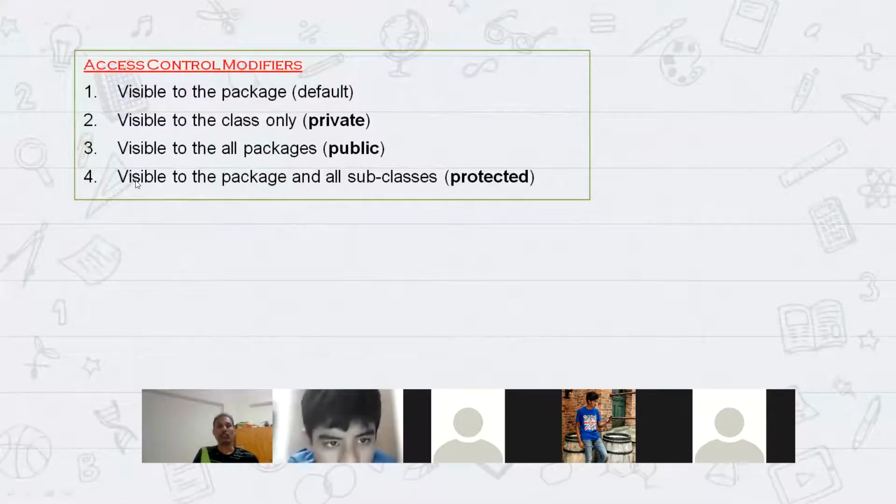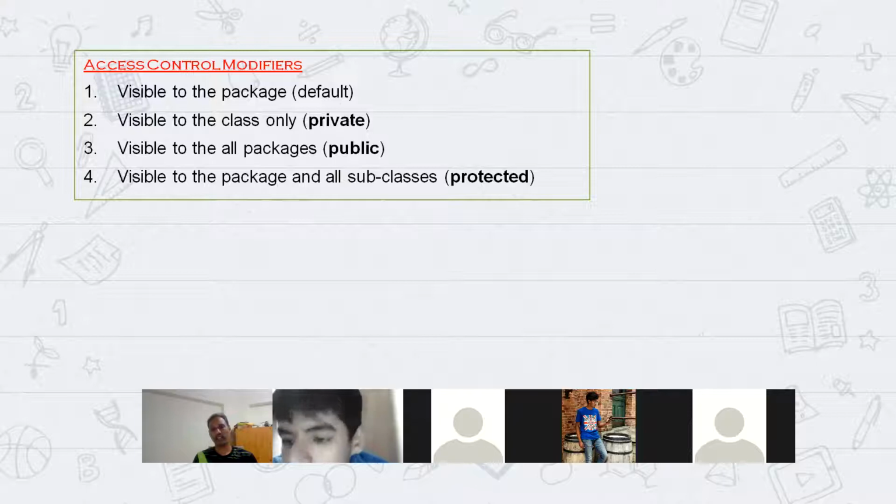Now, protected. We haven't seen protected, right? Repeat the fourth statement. Visible to the package and all subclasses. That is protected. Any idea, Aditya? This is like inheritance only.